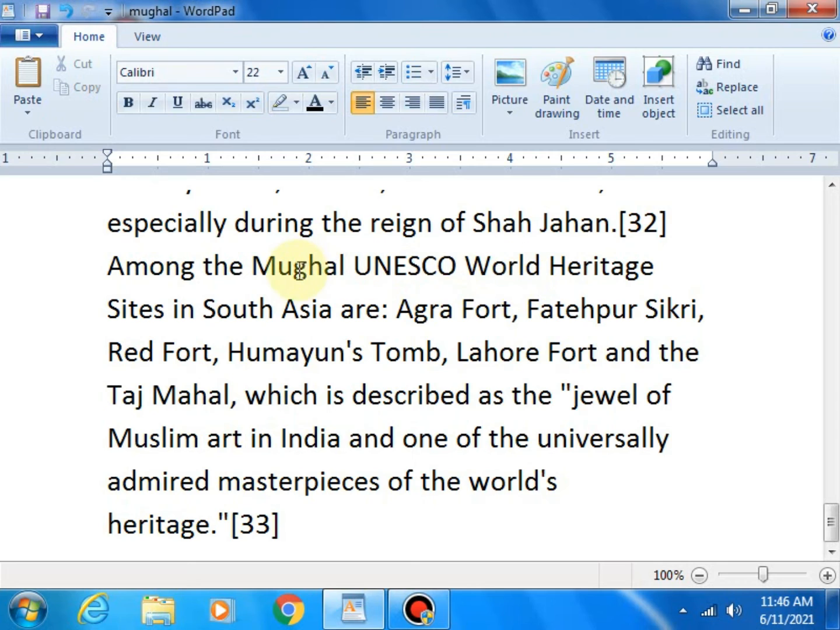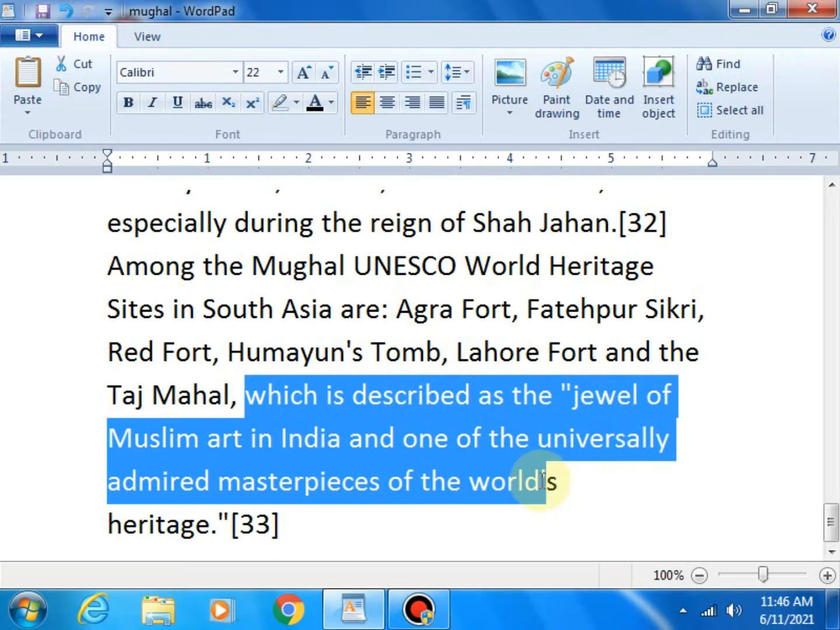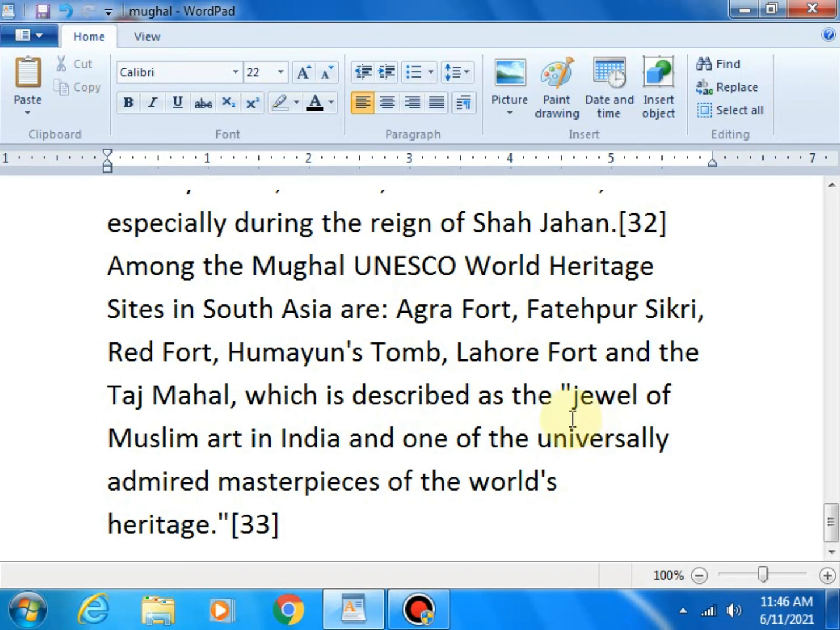Some marks came to some forts like the Agra Fort and some places like Fatehpur Sikri, Red Fort, Humayun's Tomb, Lahore Fort, and the Taj Mahal, which is described as the jewel of Muslim art in India and one of the universally admired masterpieces of the world's heritage. Here, it is described as the jewel of Muslim art in India. They will ask in the exam which of the following are jewels of Muslim art in India?